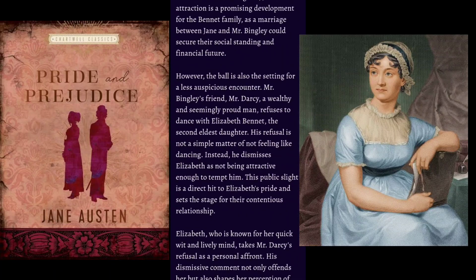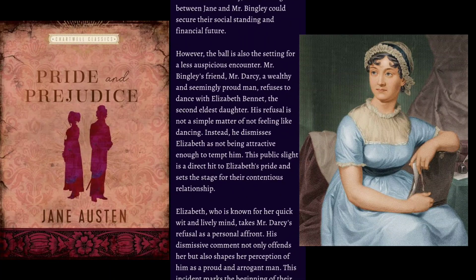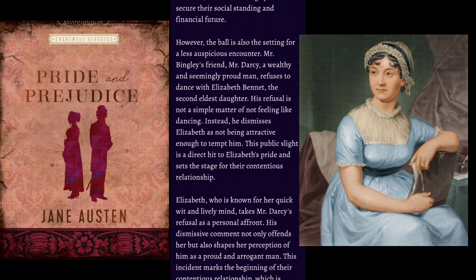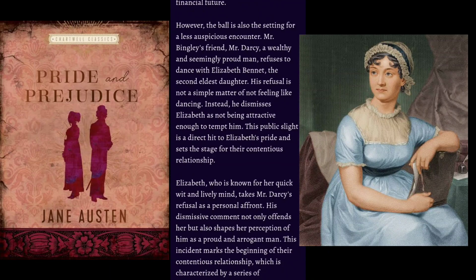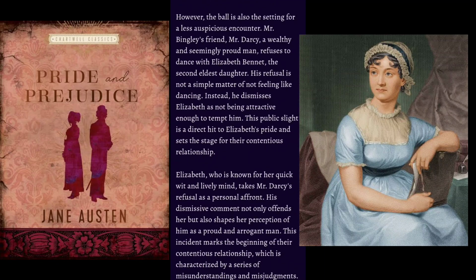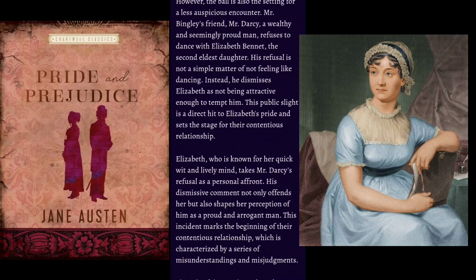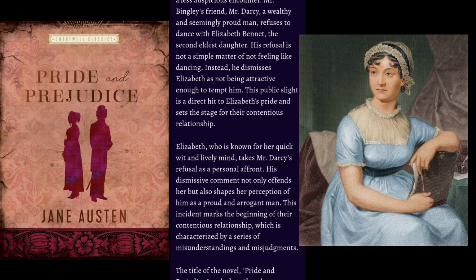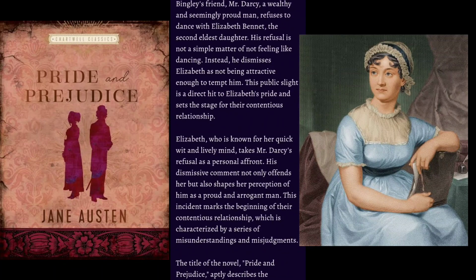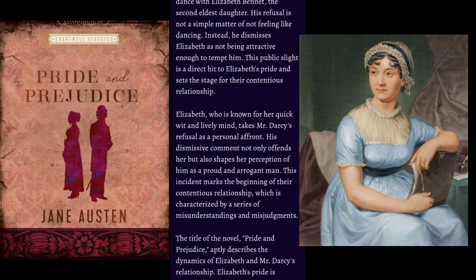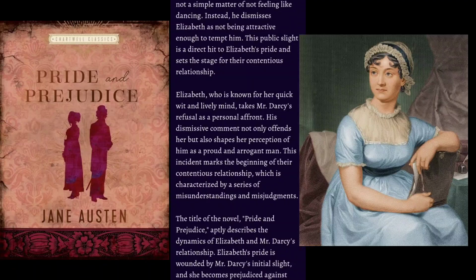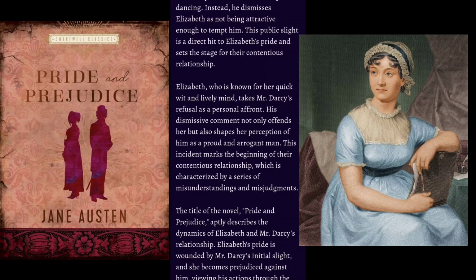However, the ball is also the setting for a less auspicious encounter. Mr. Bingley's friend, Mr. Darcy, a wealthy and seemingly proud man, refuses to dance with Elizabeth Bennet, the second eldest daughter. His refusal is not a simple matter of not feeling like dancing. Instead, he dismisses Elizabeth as not being attractive enough to tempt him. This public slight is a direct hit to Elizabeth's pride and sets the stage for their contentious relationship.